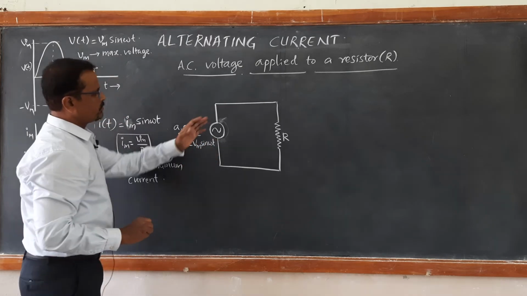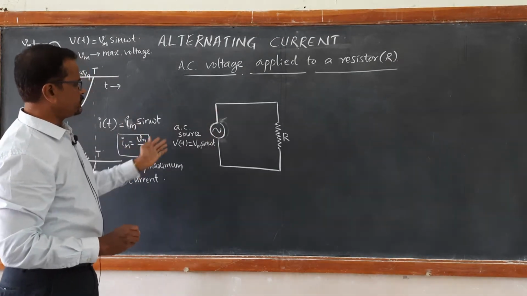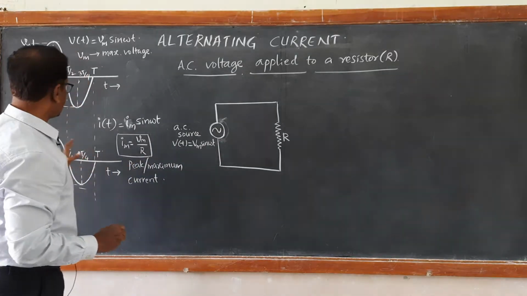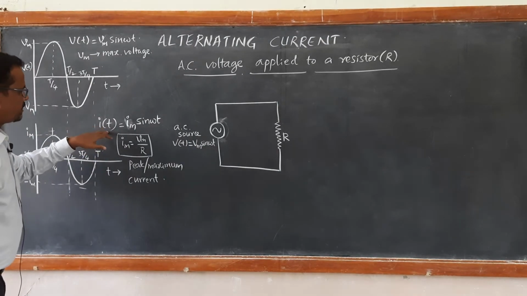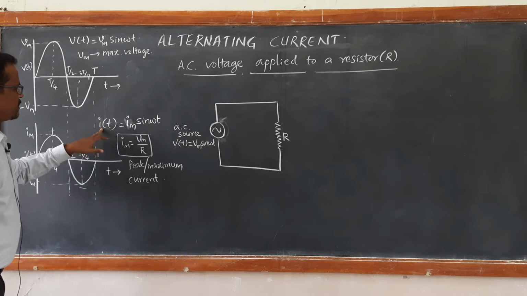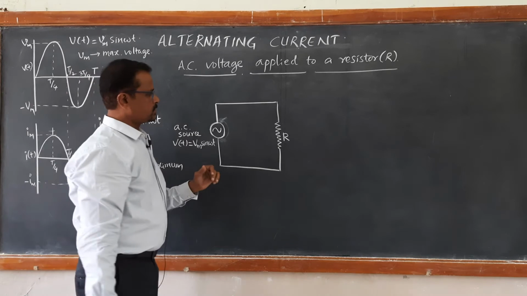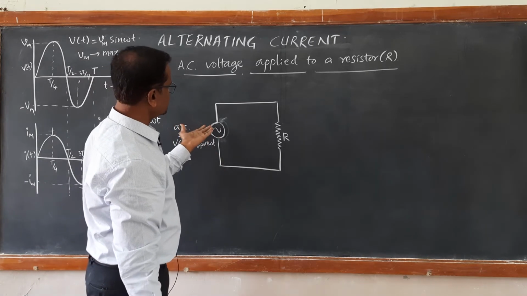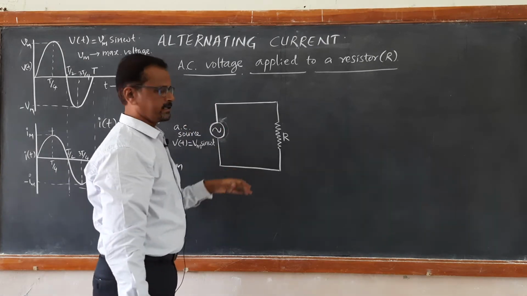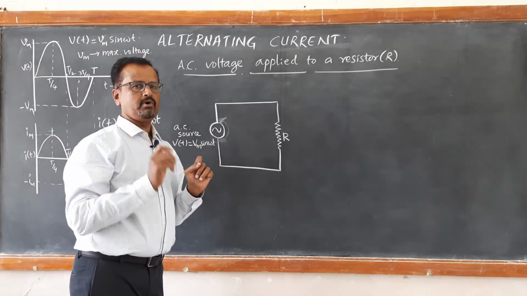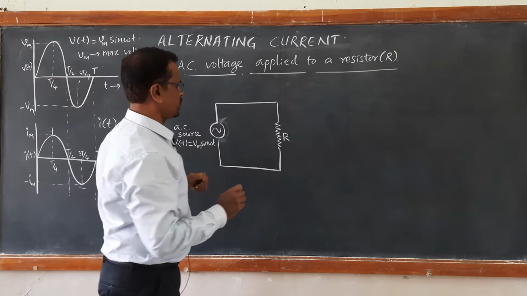Now, what is the value of current? We will have to find out the value of current using this circuit. Now, we are going to see that the current is also of the same form. I as a function of time t, we are going to get Im sin omega t. Let us see. So, this is an AC source connected to a resistor. If small i is the current, then using Kirchhoff's law,